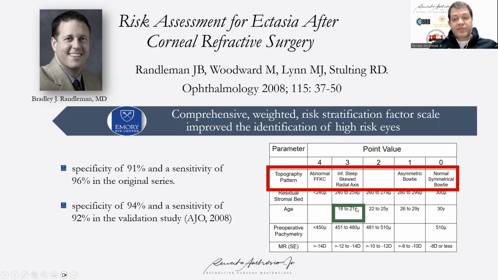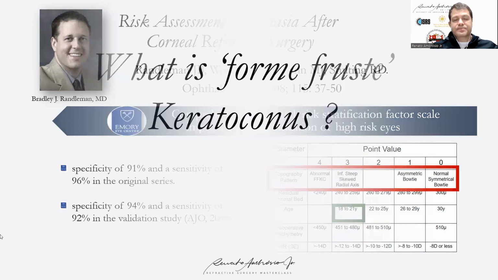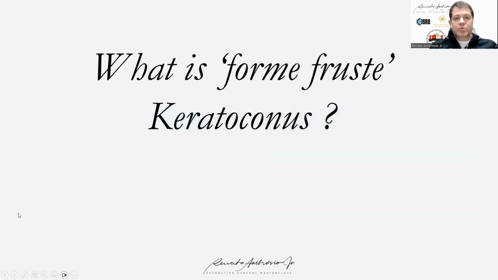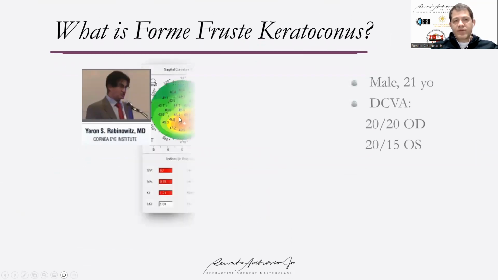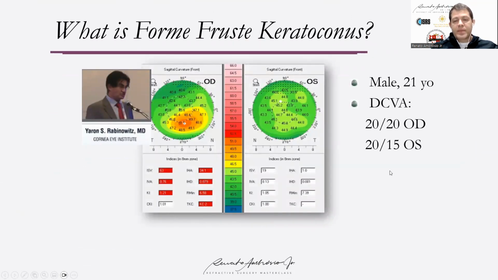It is not specific, because you can have a young patient with a weak cornea and also an older patient with a strong cornea. Age is a surrogate of corneal biomechanics. But the major concept is, what is Forme Fruste keratoconus? Forme Fruste keratoconus was defined by Rabinowitz as abnormal topography when you have 20/20 vision and a normal slit lamp. So 20/20 distance corrected and abnormal topography, and this is the right eye of this patient, will be a Forme Fruste based on Rabinowitz's concept.